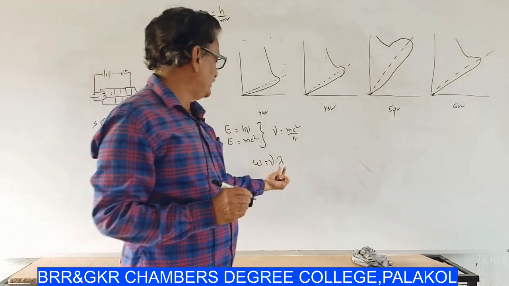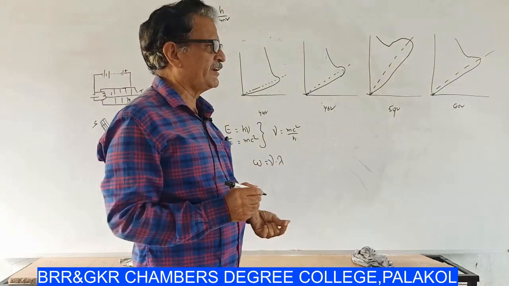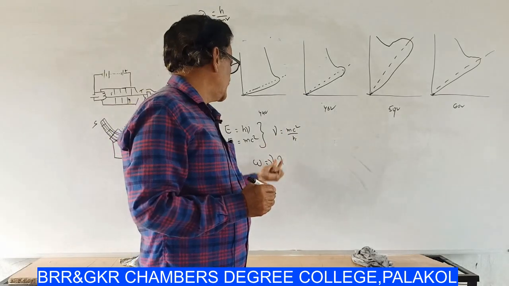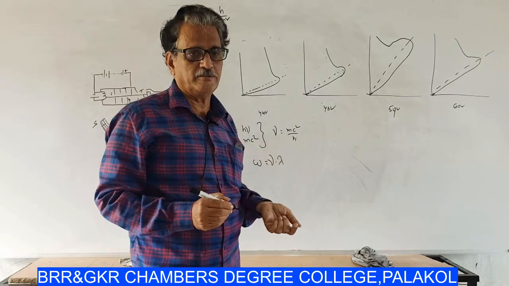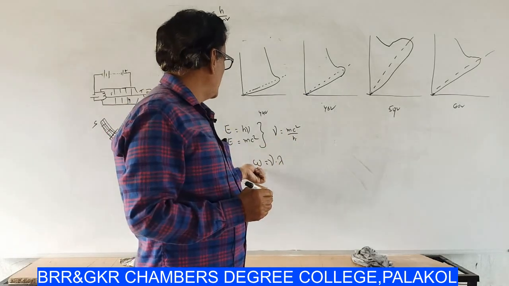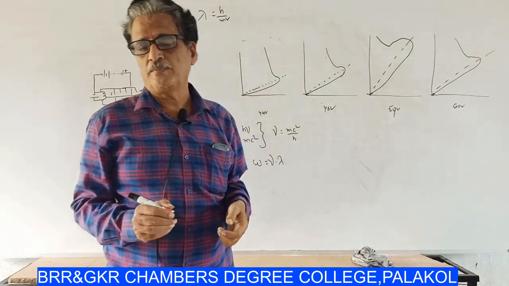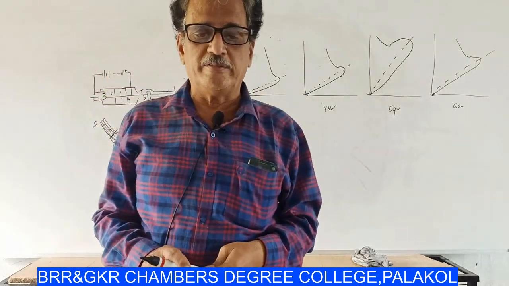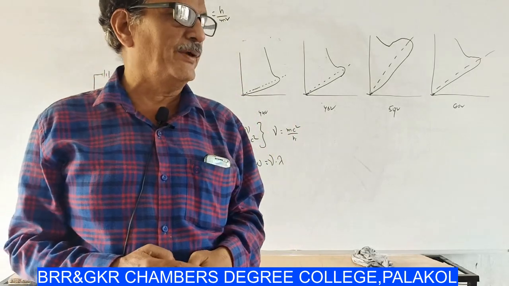Here lambda is the wavelength of the matter wave, nu is the frequency of the matter wave, and w is the velocity of the matter wave.